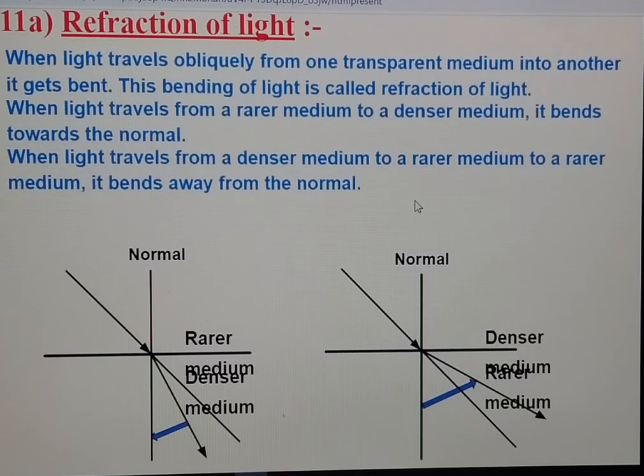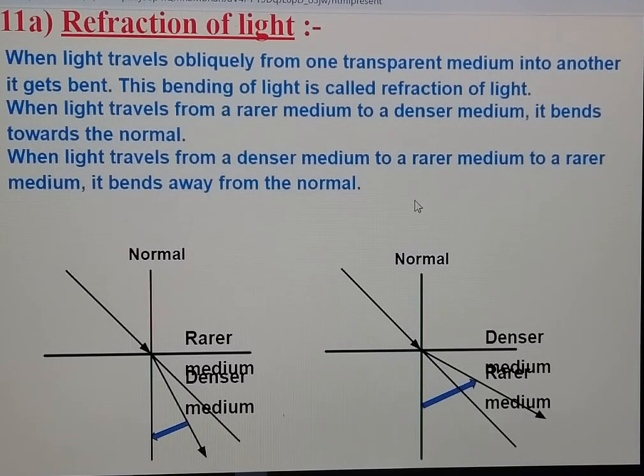Dear students, initially we have studied about reflection of light. Reflection of light means bouncing back of light. Now we are going to discuss reflection and refraction. This topic is refraction of light.